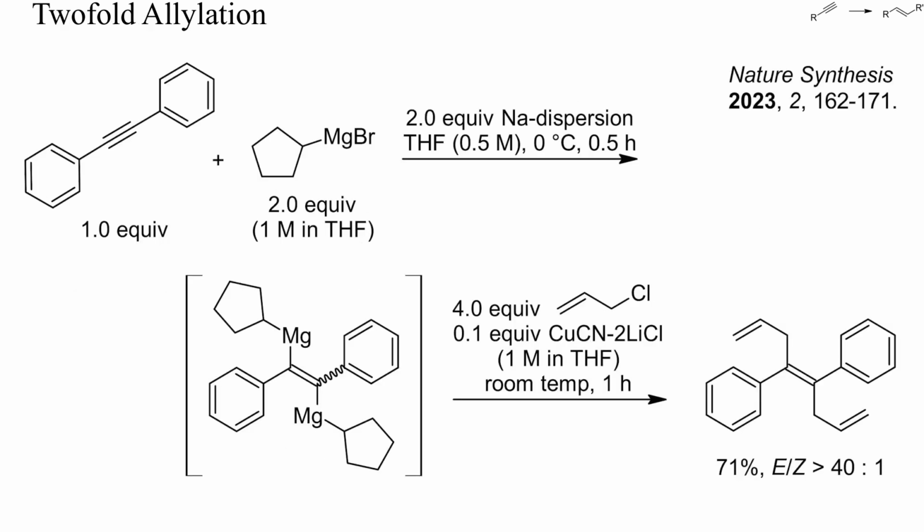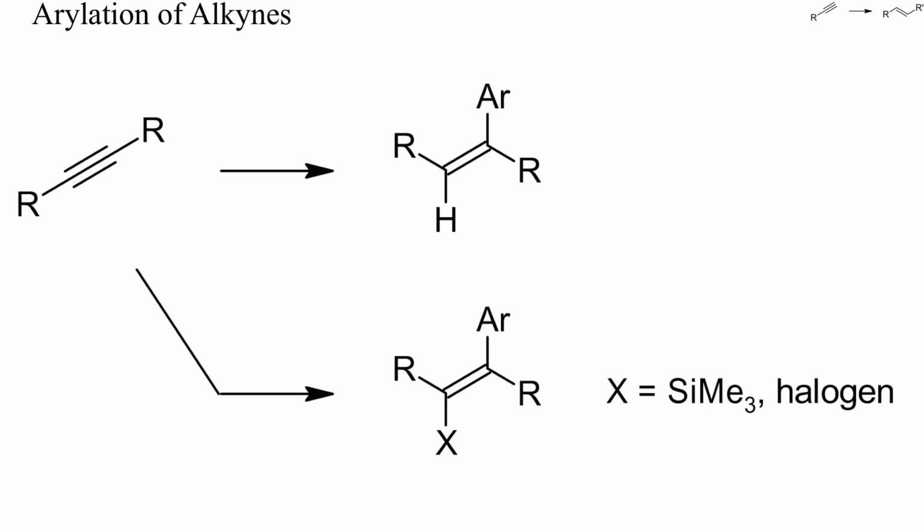Here a diaryl alkyne was metallated twice with a mixture of sodium and a Grignard reagent. The dianion was then allylated with allyl chloride and 10% of copper cyanide as catalyst. I'll show you now some examples of alkyne arylations.